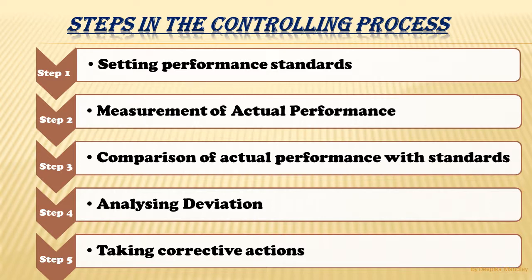So these are the steps in the controlling process. Step number 1, setting performance standards. Then measurement of actual performance. So once performance standards are set, actual performance is measured. Third step is comparison of actual performance with the standard performance. Then if there is any deviation between the actual and the standard performance, step number 4 will be followed, that is analyzing deviation. And then step number 5, that is taking corrective actions. So let's discuss these steps one by one in detail.